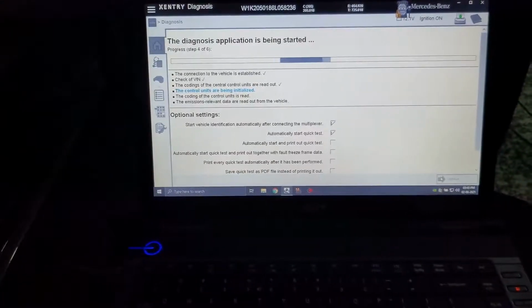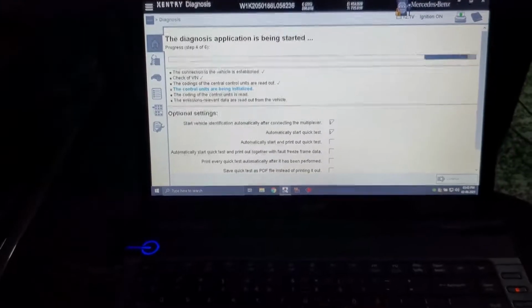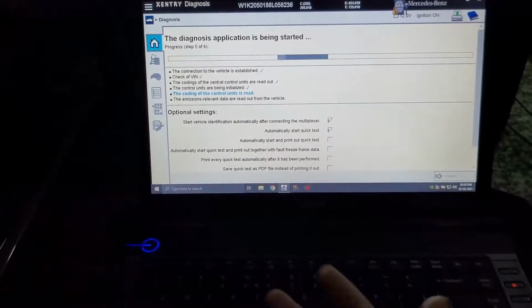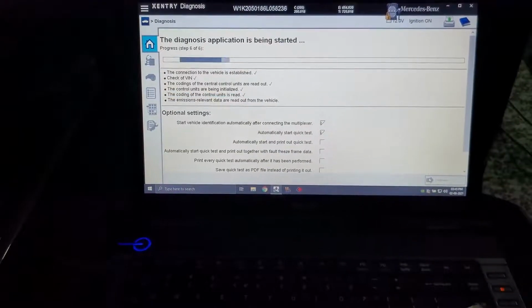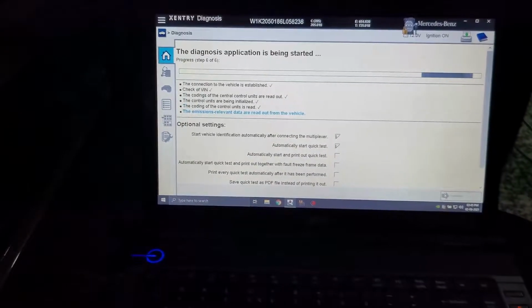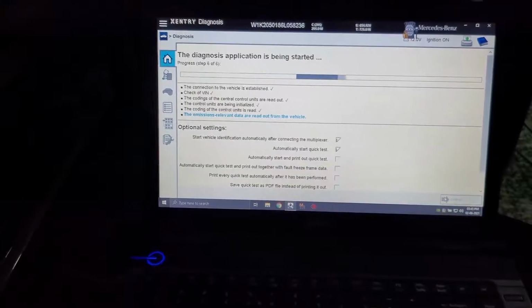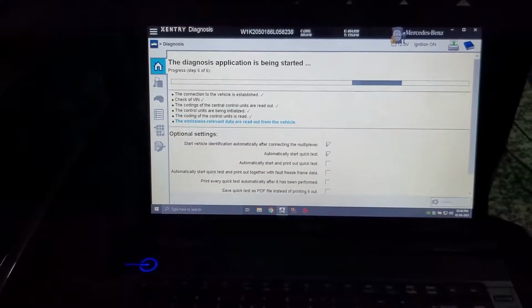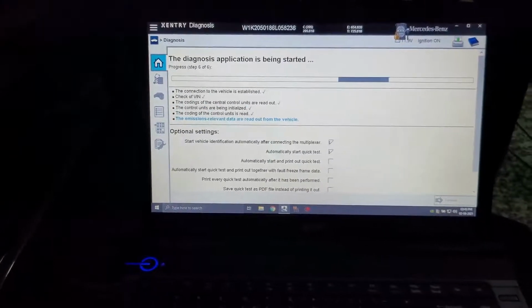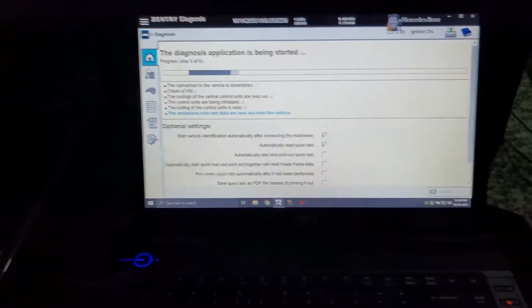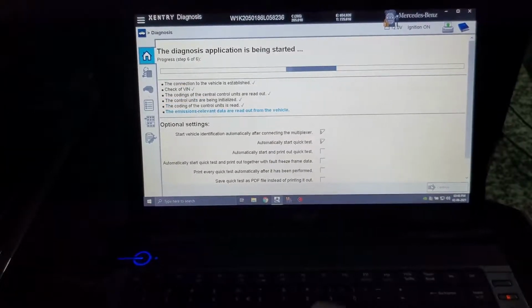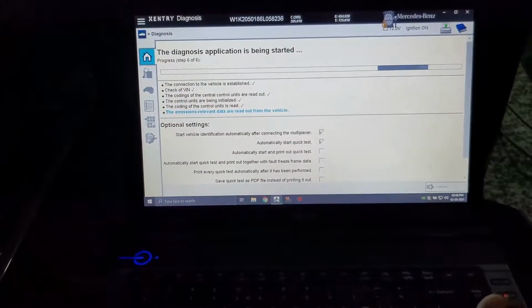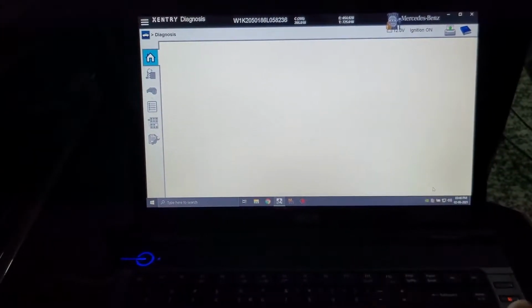So the next thing is, I'll just be showing you the sound, and after disabling I'll be showing you the sound. If you need it disabled, you can mail me or message me, or if you are in Bangalore, just let me know. I can do it, but this is chargeable, and those charges are not for